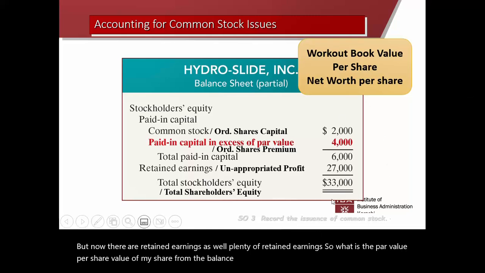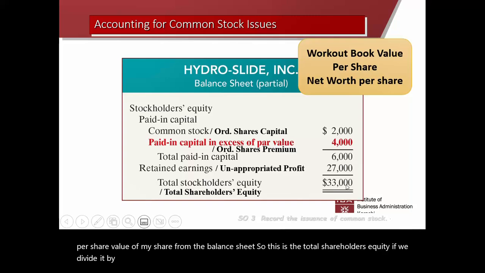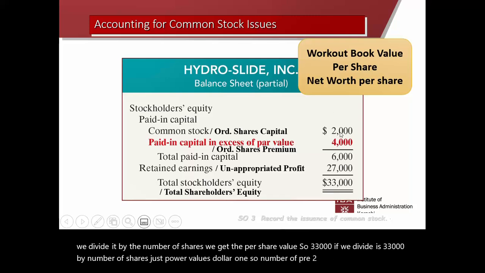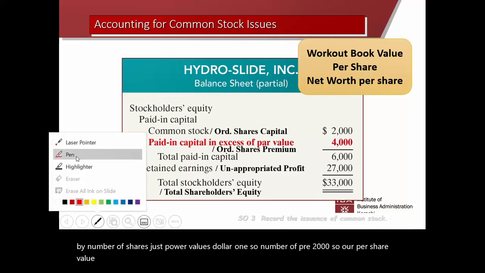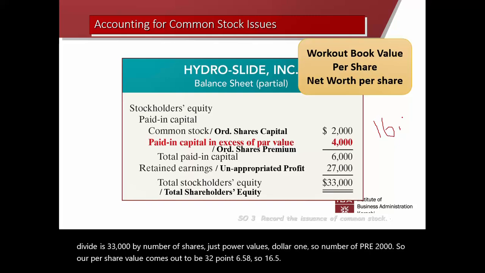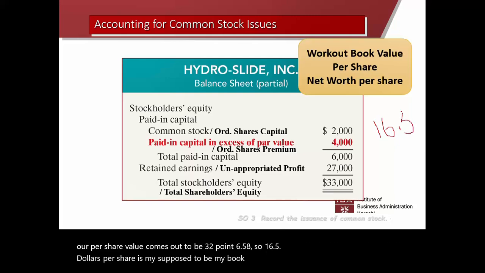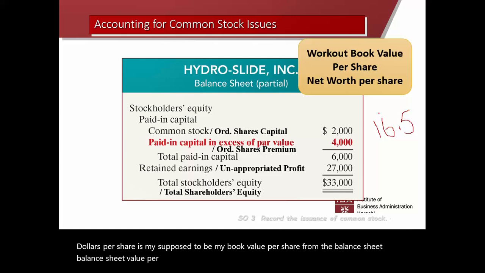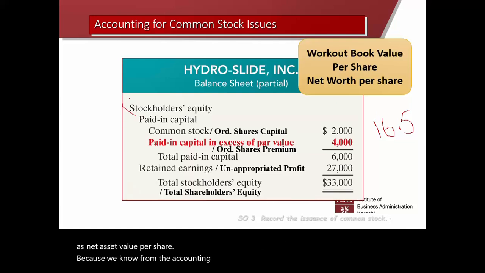So this is the total shareholders equity. If we divide it by the number of shares, we get the per share value. So if we divide this 33,000 by the number of shares, the par value is $1, so there are 2,000 shares. So our per share value comes out to be 16.5, I assume. So $16.5 per share is supposed to be my book value per share, the balance sheet value per share, breakup value per share. It is also known as net asset value per share, because we know from the accounting equation concept that shareholders equity or owner's equity is assets minus liabilities. So assets minus liabilities is the net assets.